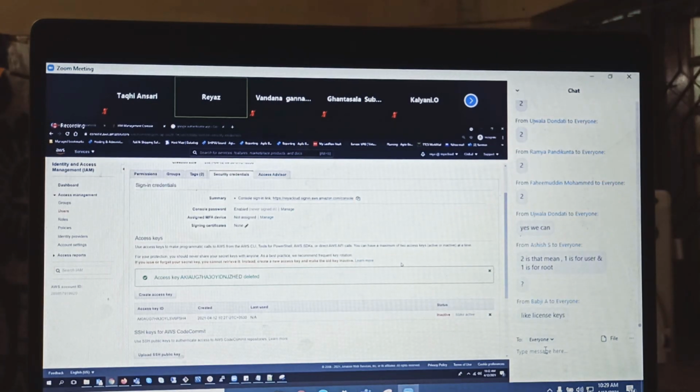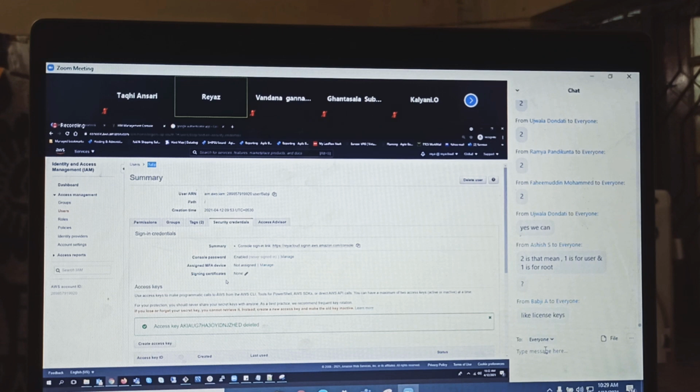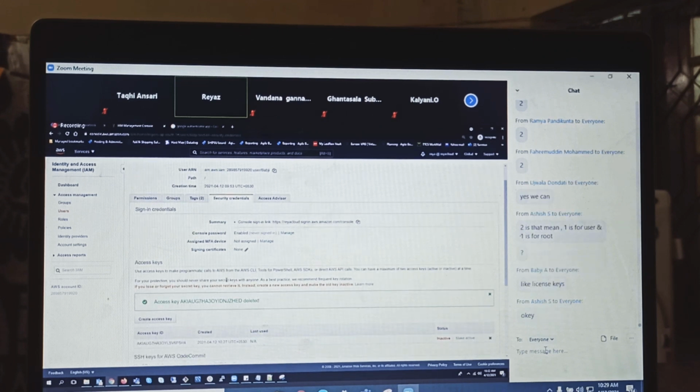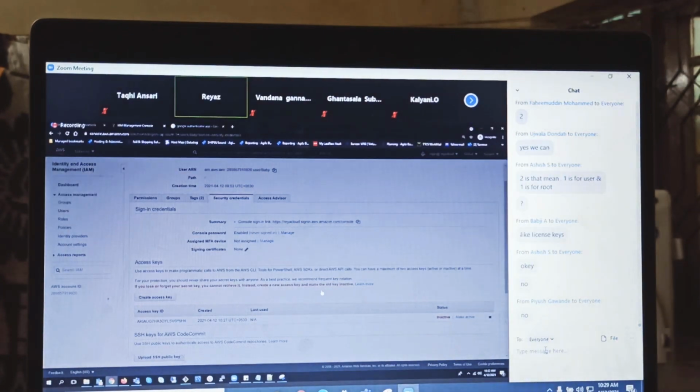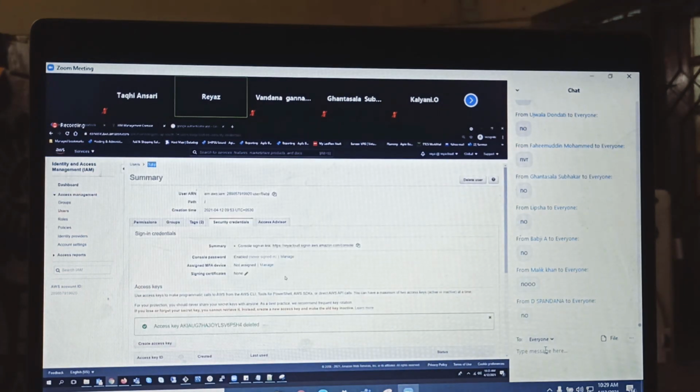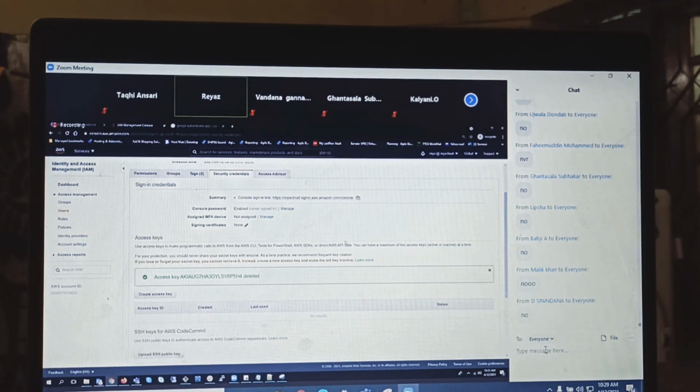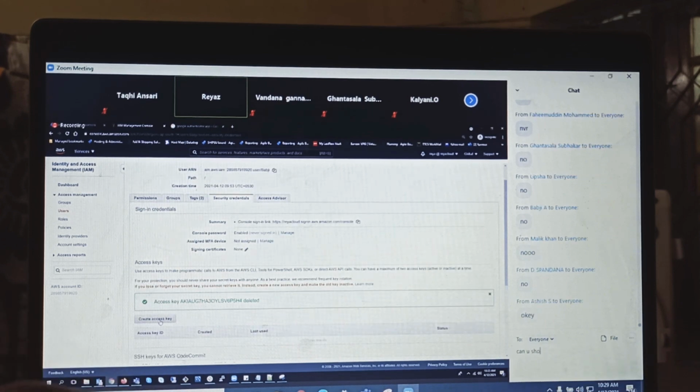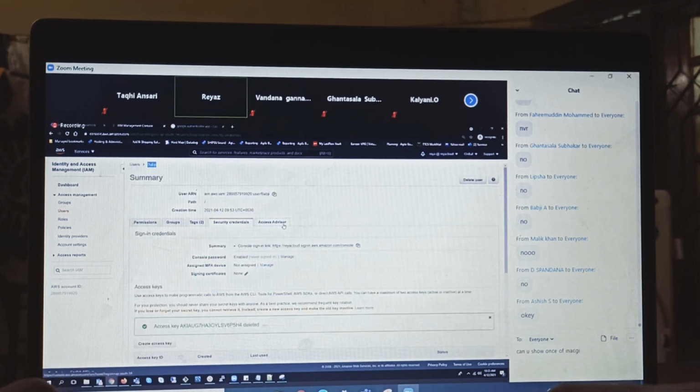Does 2 mean 1 is for the user, 1 is for root? Oh my God, no. This 2 is for the same IAM user we are doing this for. For the root account, you forgot, Ashish. Is it recommended to create keys for your root account? No, don't create it. It's of no use. Console access itself, we don't use it. Why would we create keys for it? So whatever we do is for the IAM user only. Keys are user specific. Do you understand how to create the keys, how to delete the keys, how to make them inactive and active? And all 4 tabs.